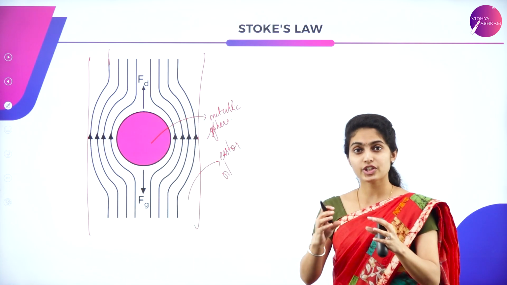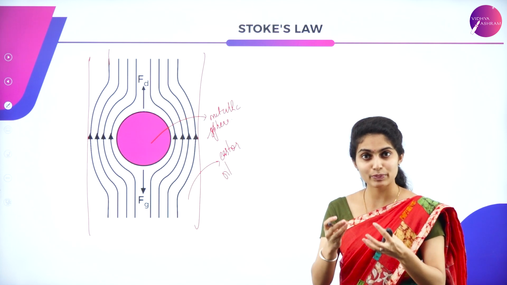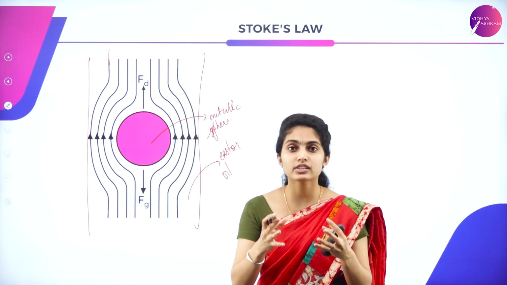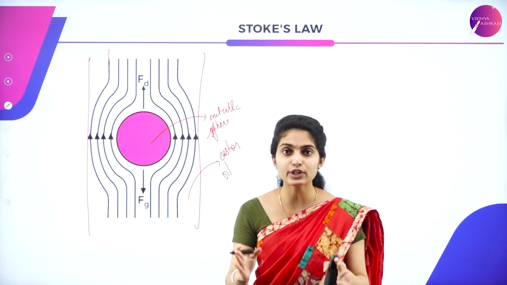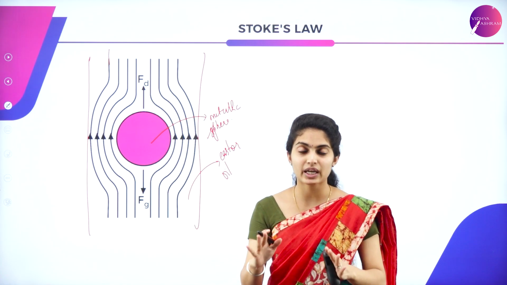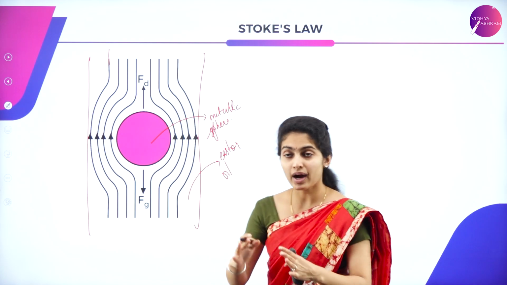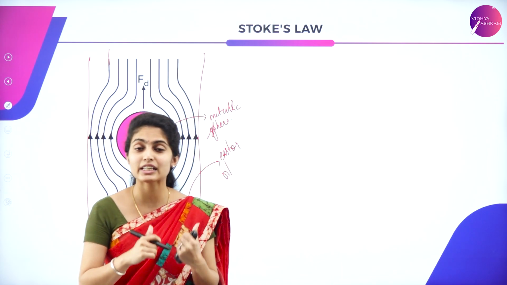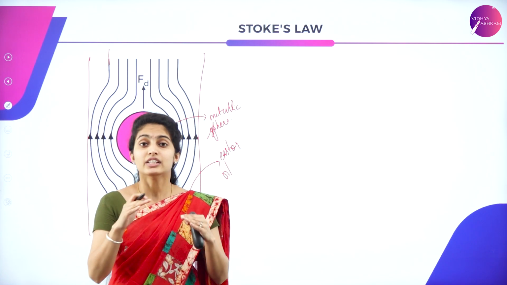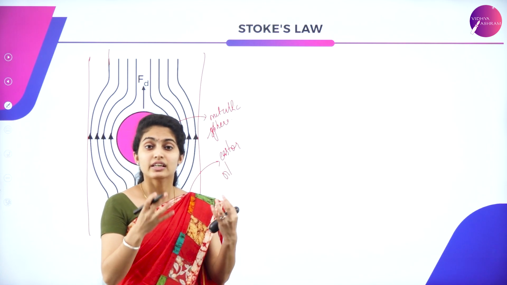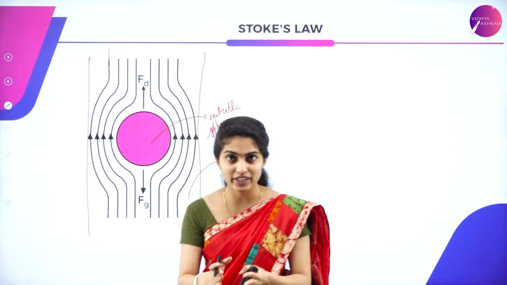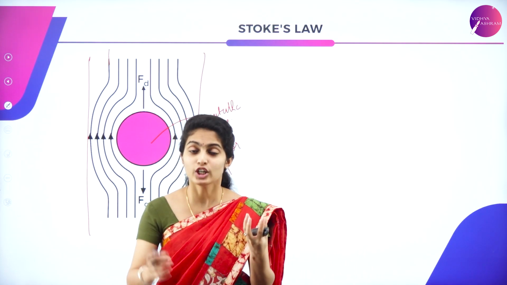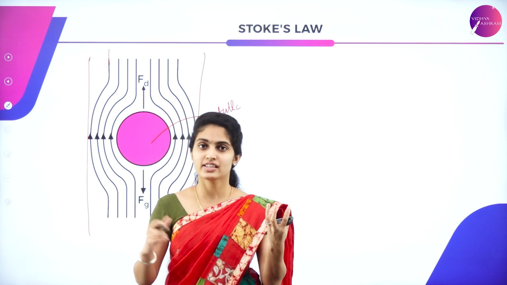Initially, we consider many metallic spheres which we drop from the top of the column. Different spheres will give different velocities at the initial time. But after moving a short distance, what happens to the velocity? It becomes uniform, in such a way that the apparent weight of the object will be equal to the viscous force of that liquid.